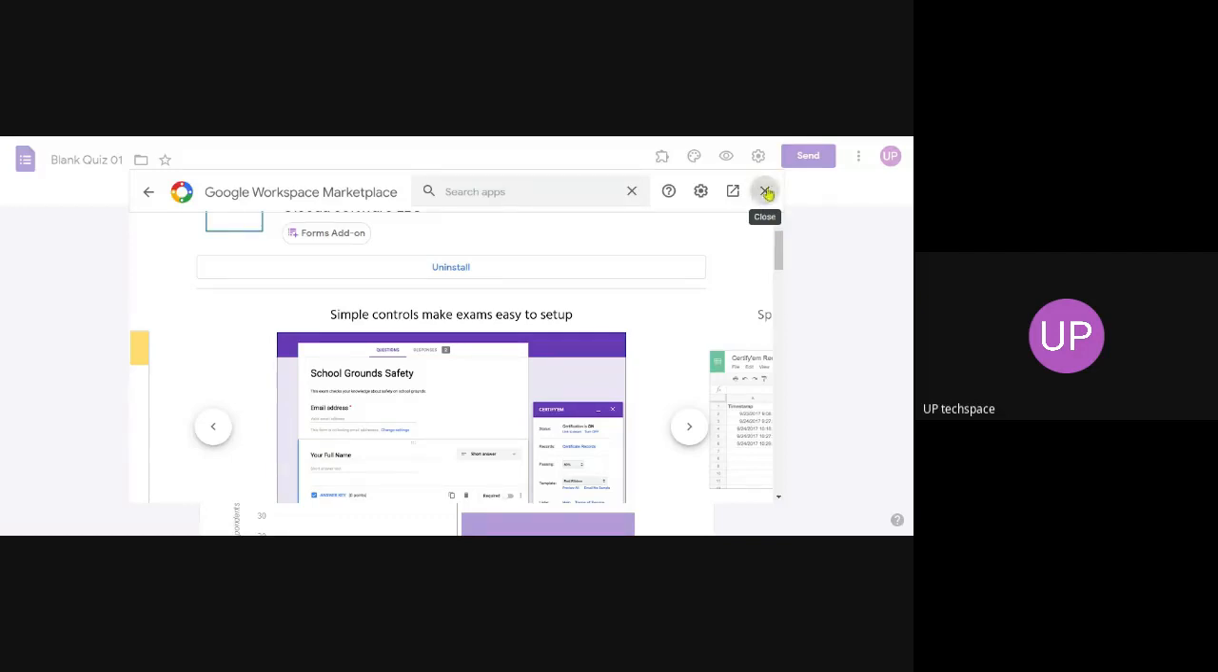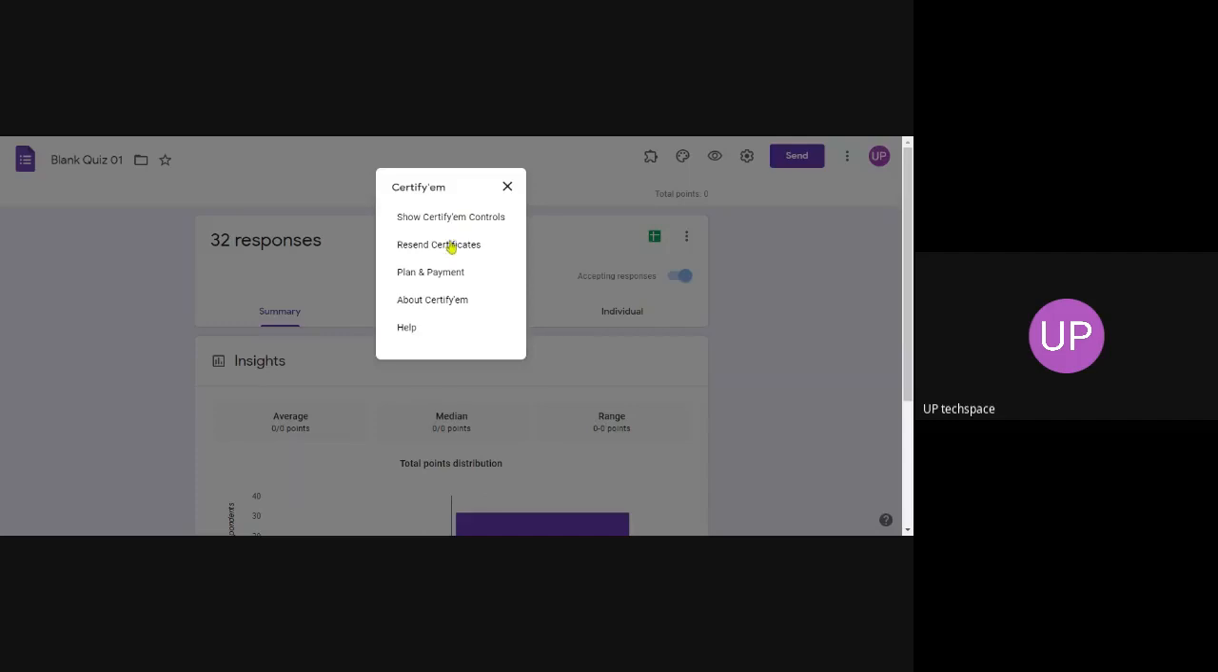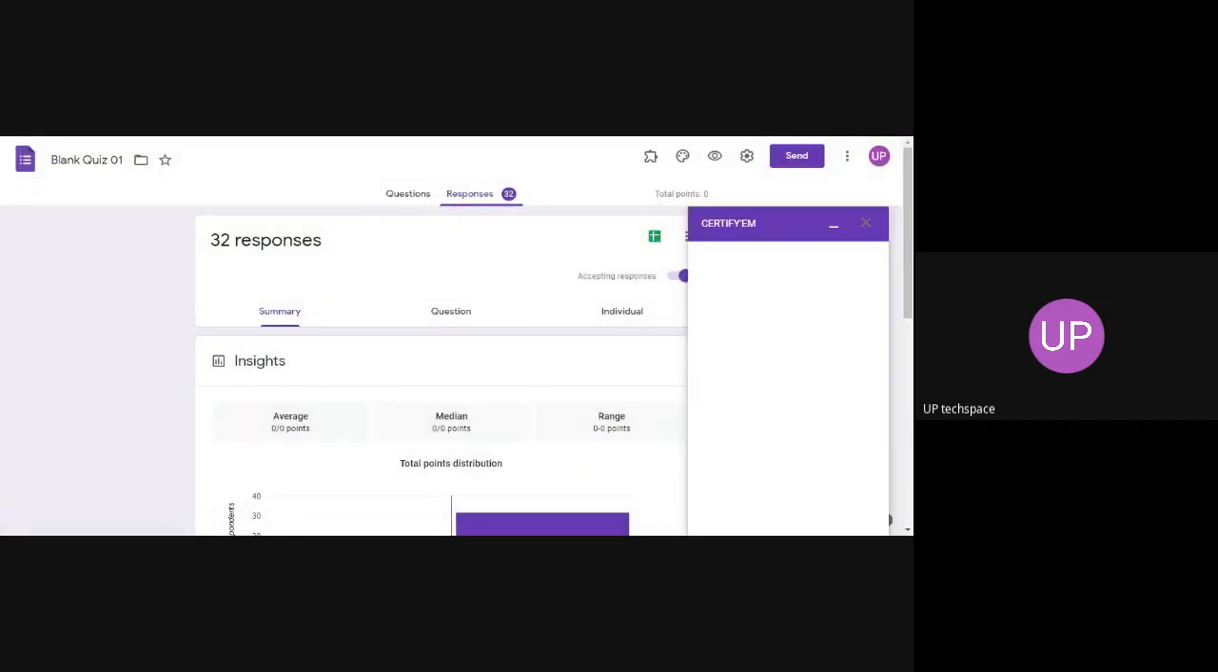Okay, so once you close that, you will have the add-on Certify EM. See here, Certify EM. Click on the Certify EM link. Now click on show the Certify EM controls. Okay, you can see the Certify EM controls.